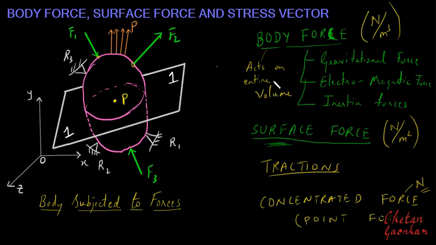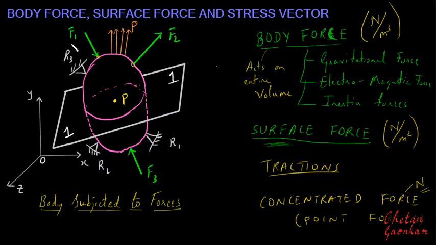With this knowledge, let us come back to this body again. This body is subjected to concentrated forces and to distributed or surface forces P, and it will also be subjected to reaction forces, because of these applied forces. So there will be reaction forces at these points, R1, R2 and R3.